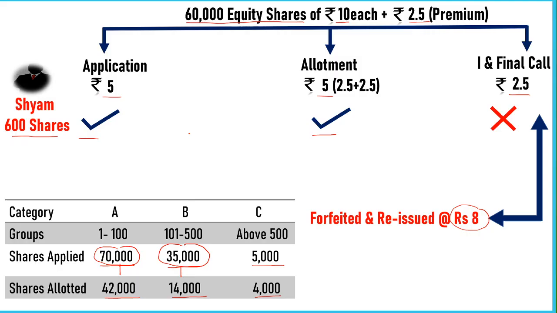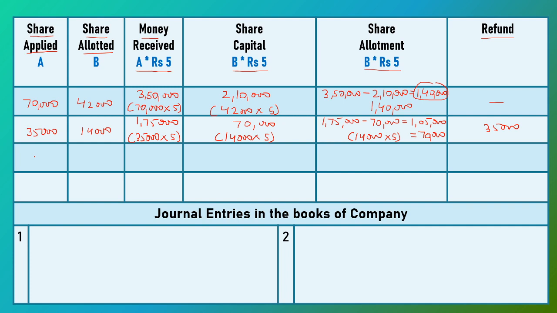In category C, the company receives applications for 5,000 shares and the company allotted 4,000 shares. Now first we write the number of applications received are 5,000 and the company allotted 4,000 shares. Amount received by the company on 5,000 shares at the rate of 5 rupees is 25,000.